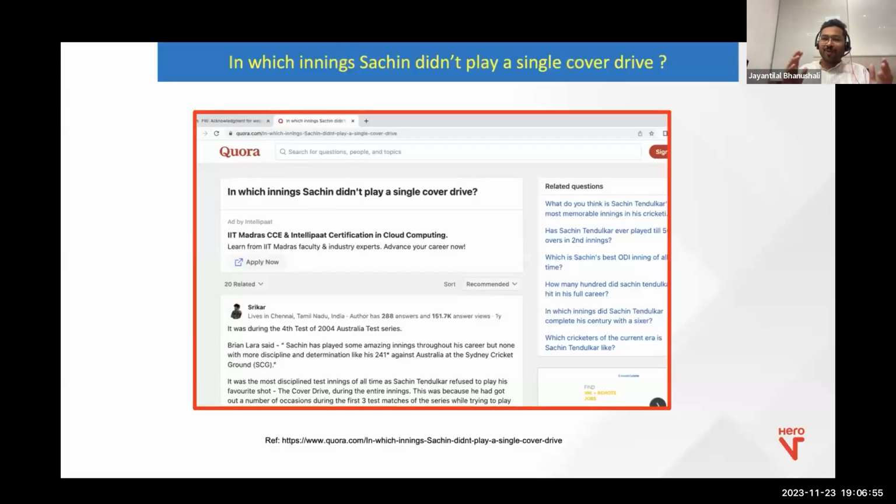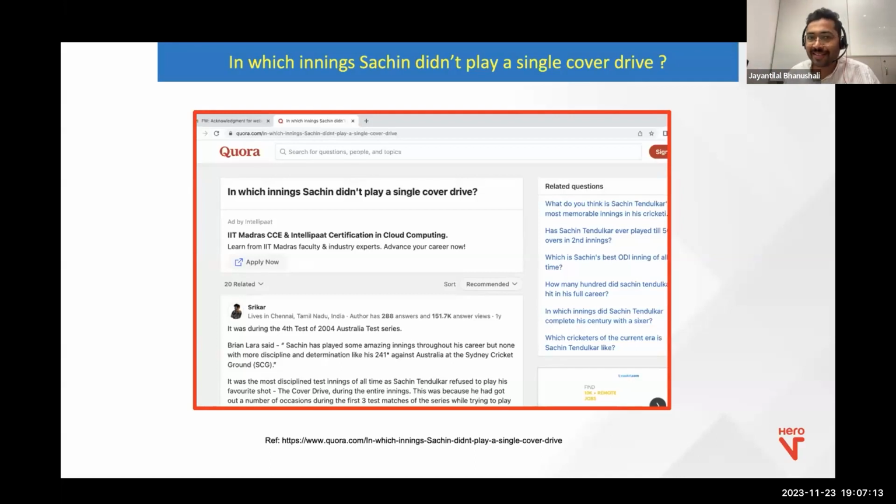So let me start with a quick story about data science first, right? Because that's the mother field, and sentiment analysis is one use case. So let's start with a quick story, right? We just had a World Cup, so cricket is still in our mind. So let me give you a simple question.